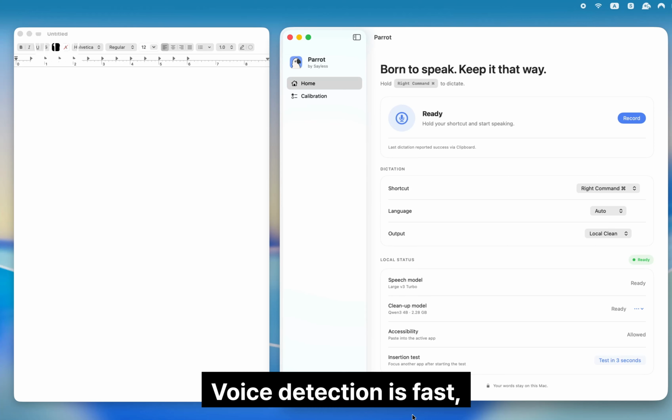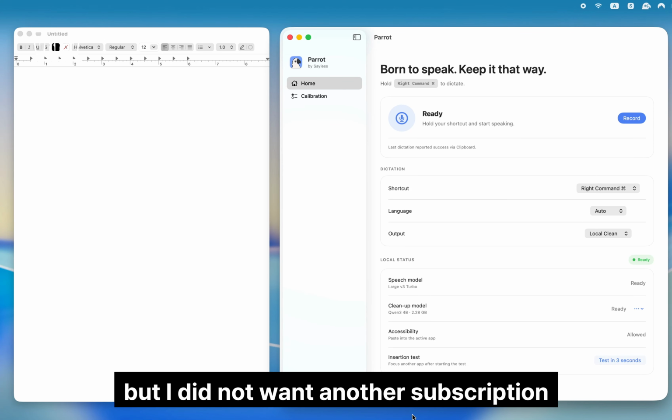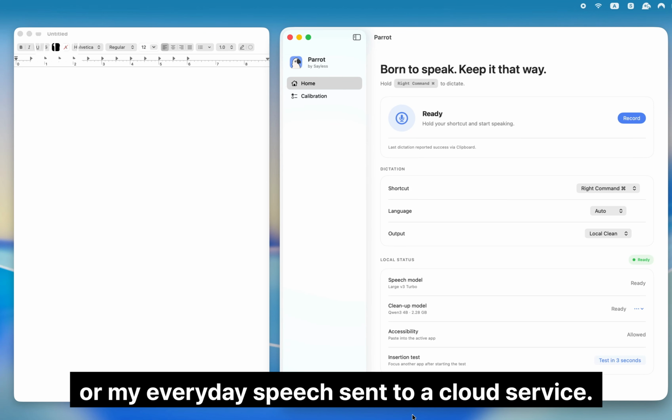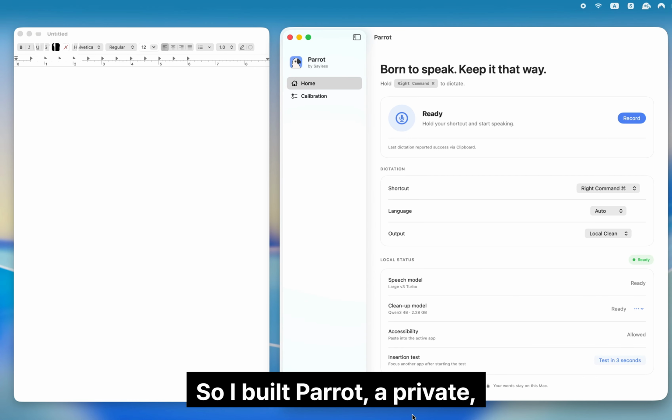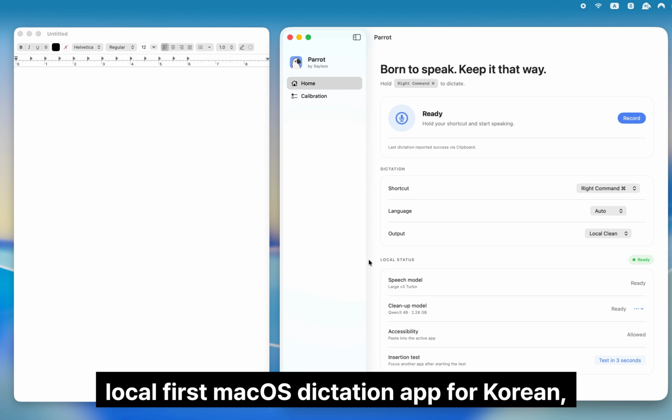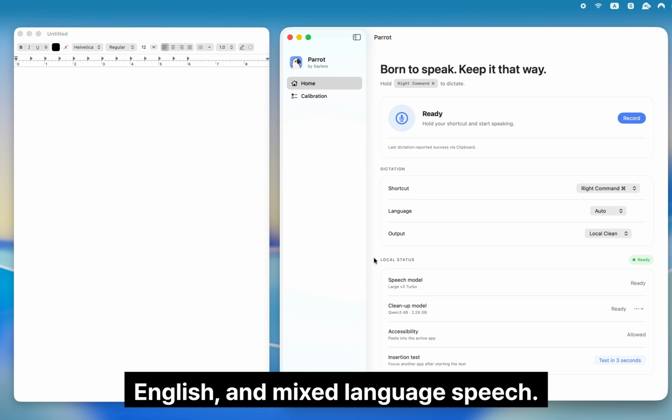Voice detection is fast, but I did not want another subscription or my everyday speech sent to a cloud service. So I built Parrot, a private, local-first macOS dictation app for Korean, English, and mixed language speech.